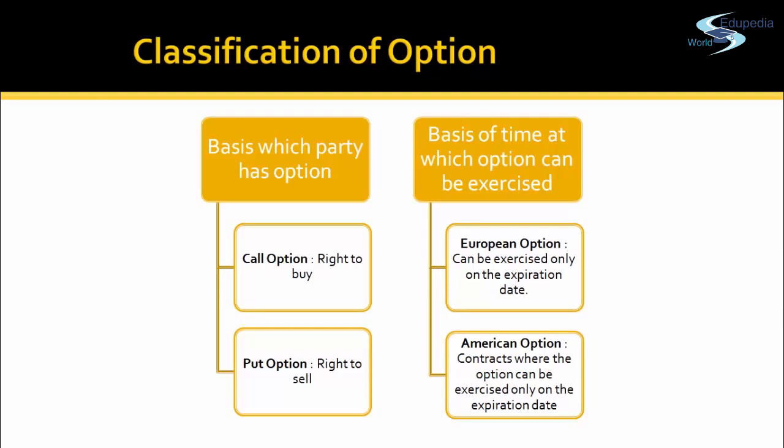Now, let's say that this contract is to be delivered in 2 months. Basis when you can use your option, or when you can exercise your option, options are classified as European option and American option.